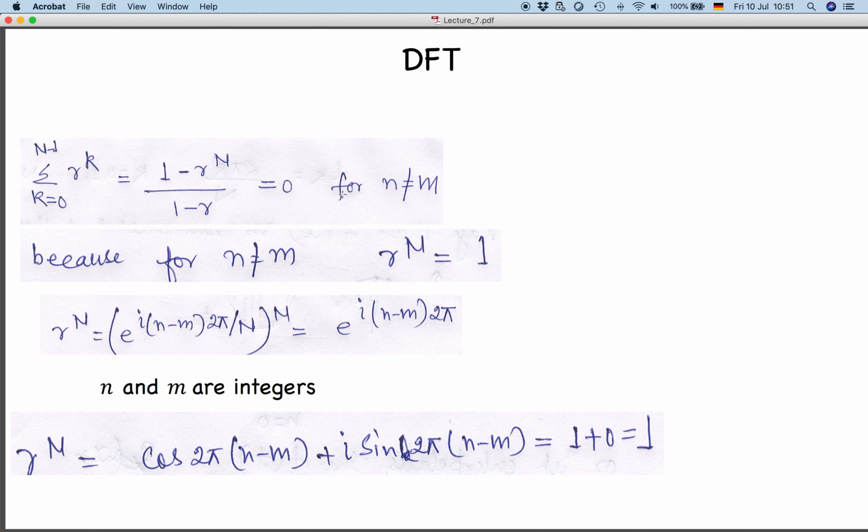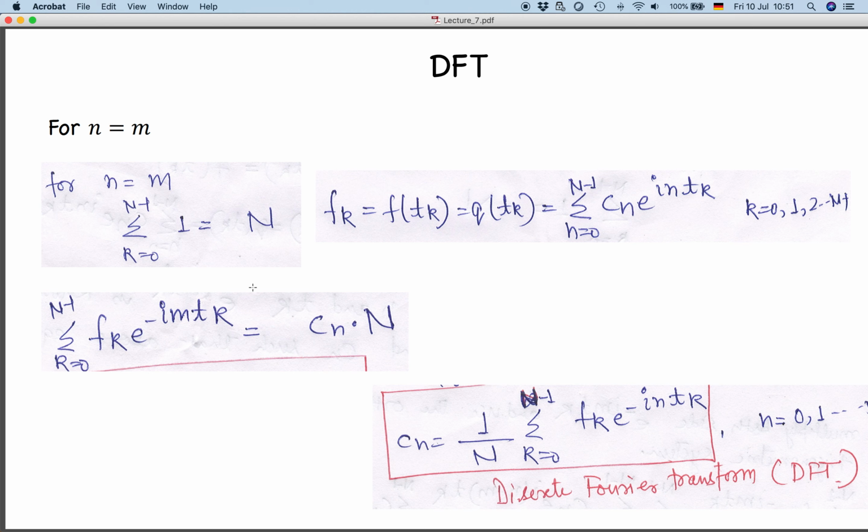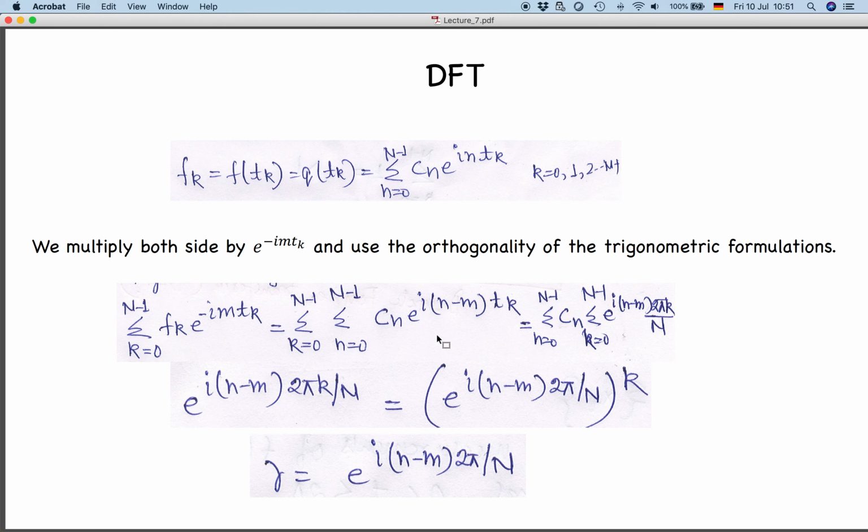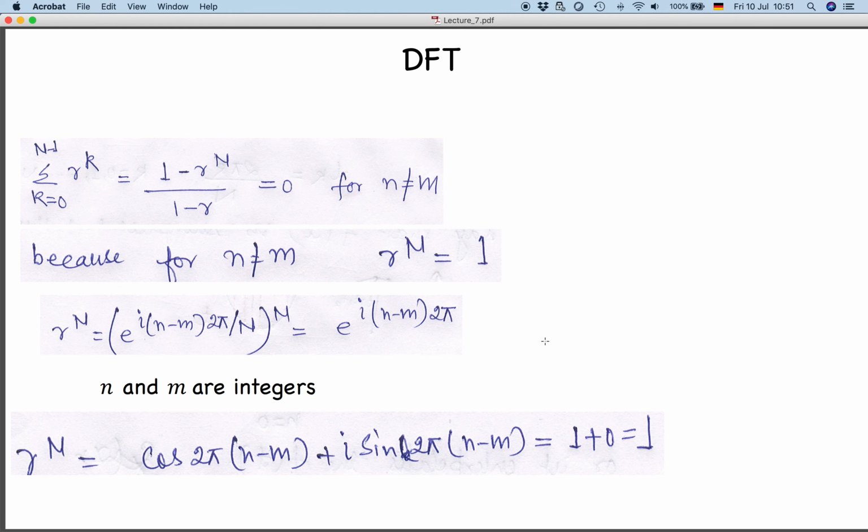And I am saying that when n is not equal to m, this value will become 0, because n and m are both involved there. In that case r to the power n will become equal to 1. Why?